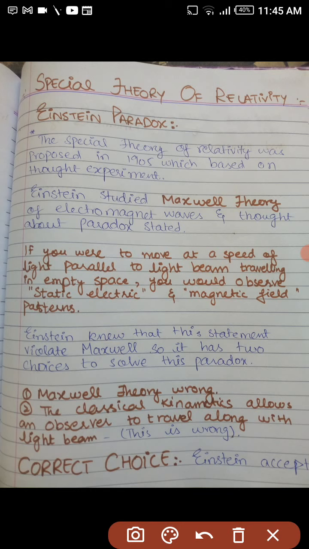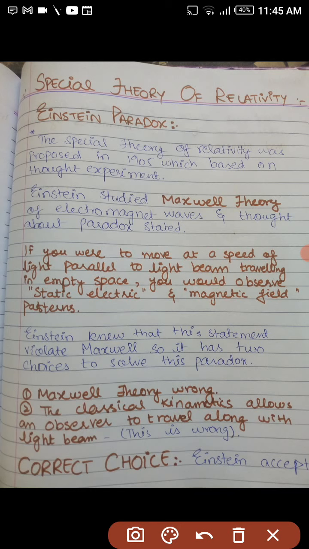He could solve it only by taking one of two choices: number one, Maxwell theory should be wrong; and if the Maxwell theory is not wrong, then the classical kinematics, which allows an observer to travel along with a light beam, is wrong.